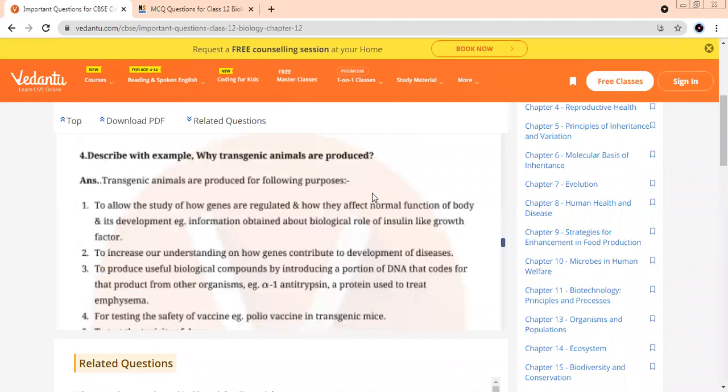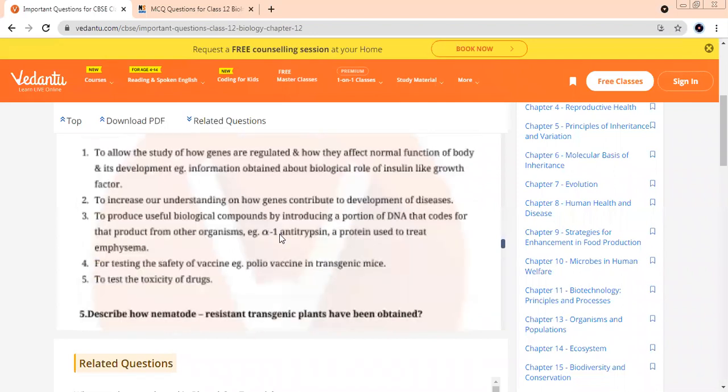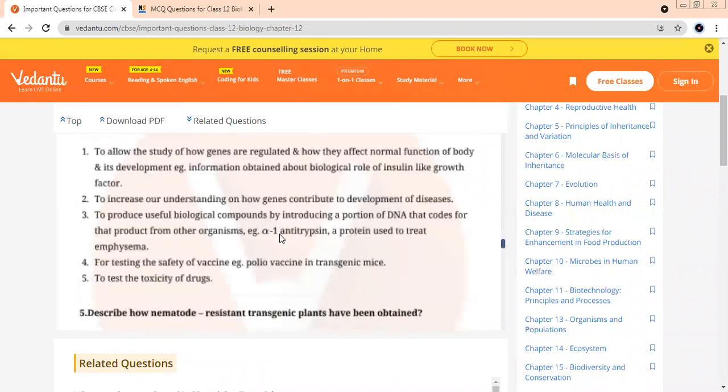Okay, let's do this. Why transgenic animals are produced? They've given you 5 reasons. Please read and let's discuss.